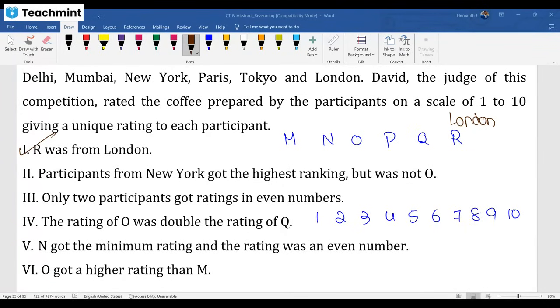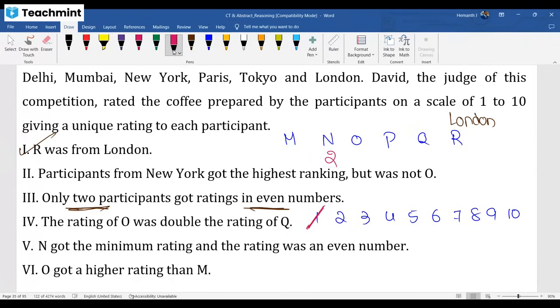Check it out. Listen, very important. Only 2 participants are getting even numbers. Who is that? N got the minimum rating and was an even number. So the minimum even number is 2, so you are not getting 1. Why, sir? N is the minimum, and that is an even number, which means N must be 2.